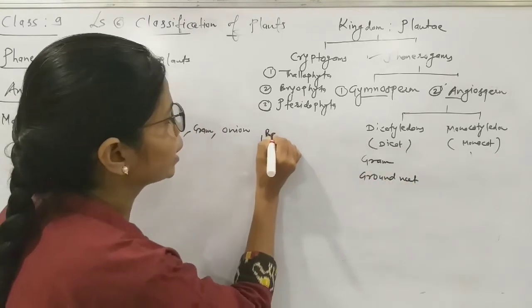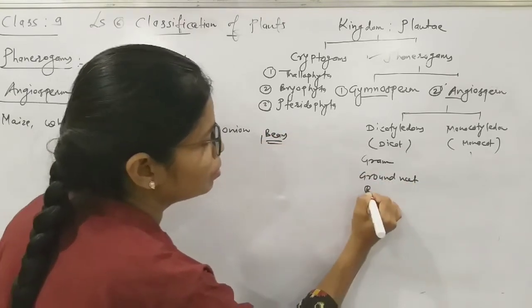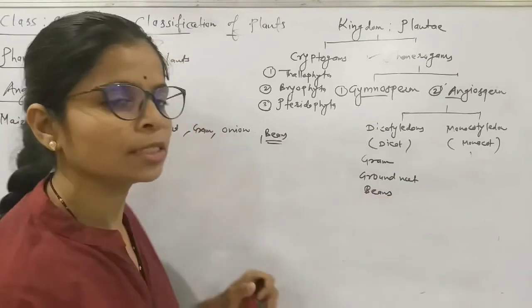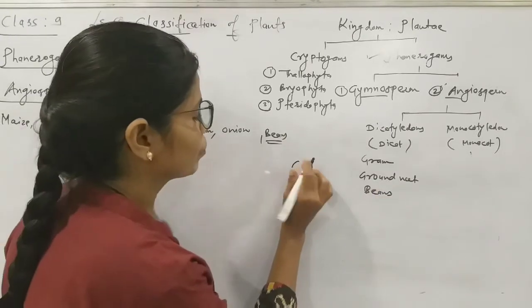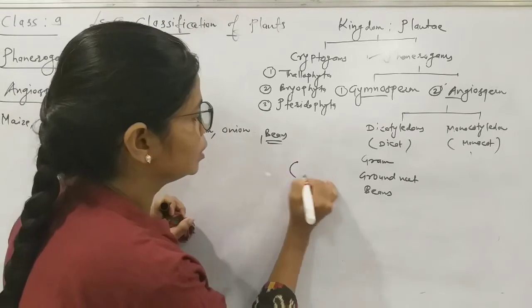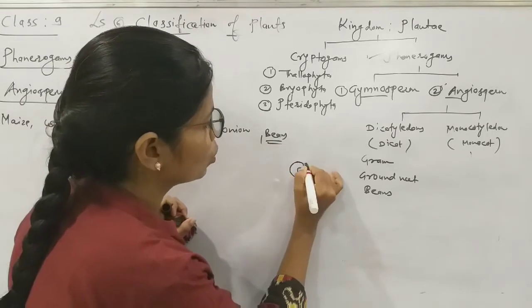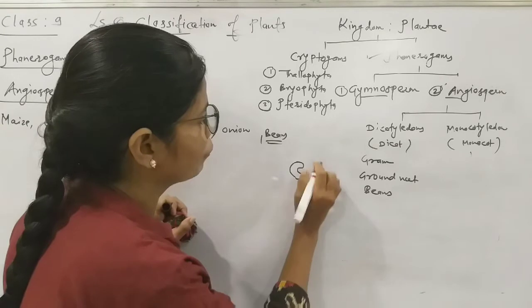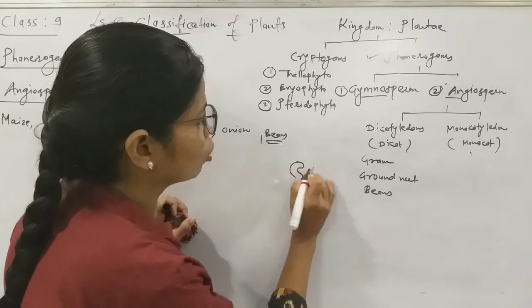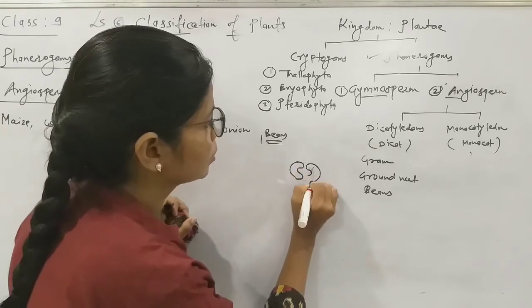We can also take beans. The bean seed can divide into two halves. In this way we can make two cotyledons, or two halves, of these seeds.